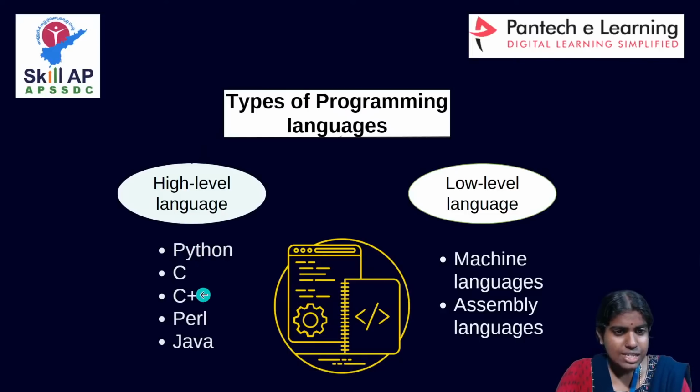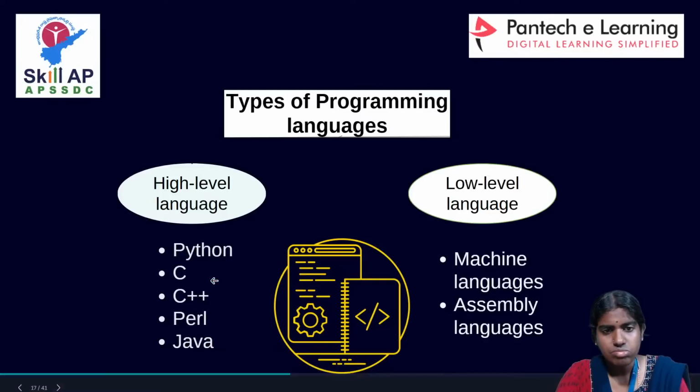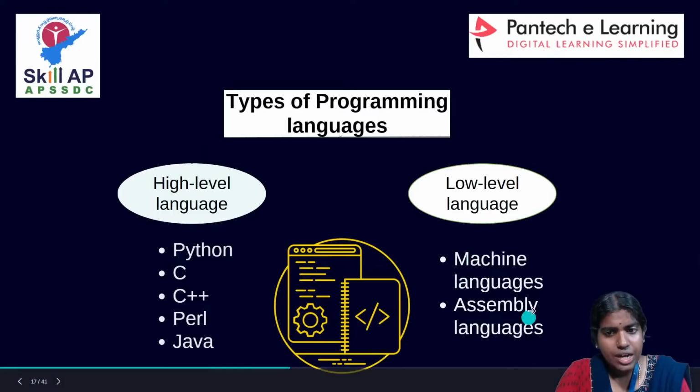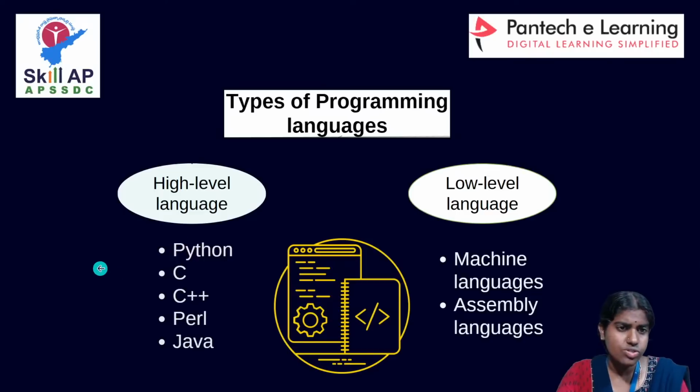Python, C, C++, Perl, Java, all these come under high-level programming languages. And machine language and assembly language, these two come under low-level programming languages.